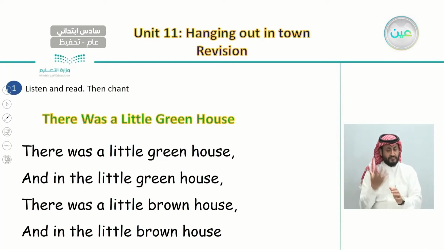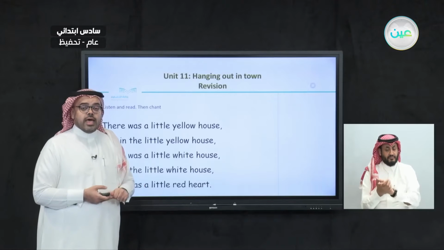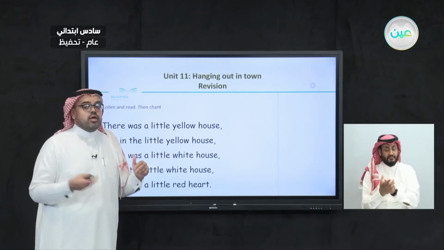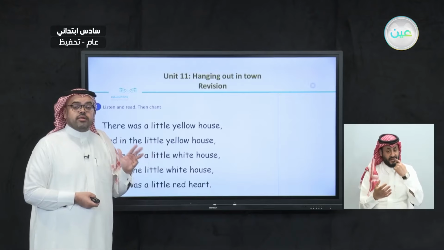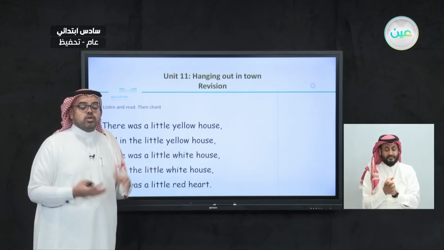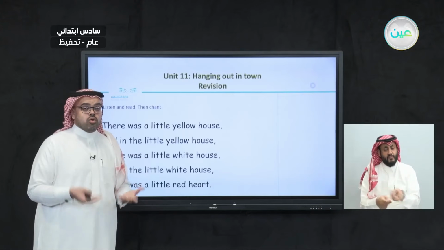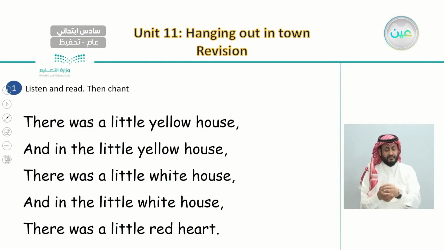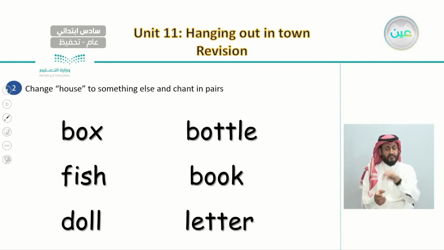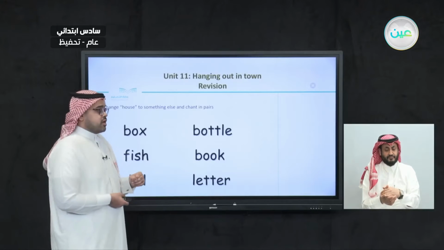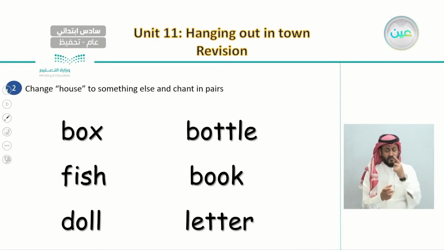We talk about the green color and also the brown color and the yellow color and the white color and the red color. You see how interesting this chant could be? And even to make it more interesting, we can change the word house in this whole chant and we can replace it with one of these words. Listen to this second exercise. Change house to something else and chant in pairs.